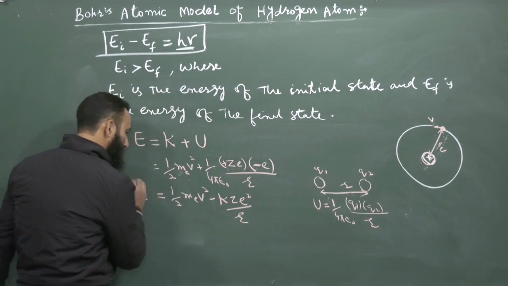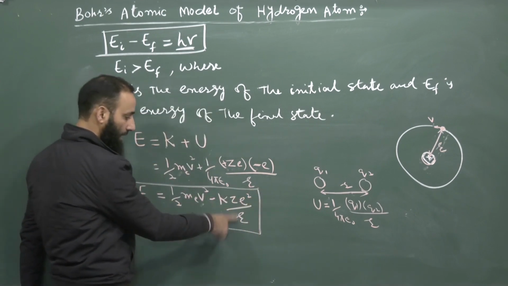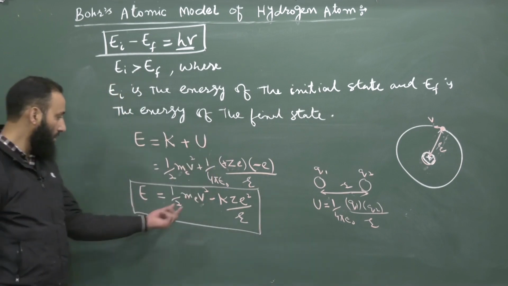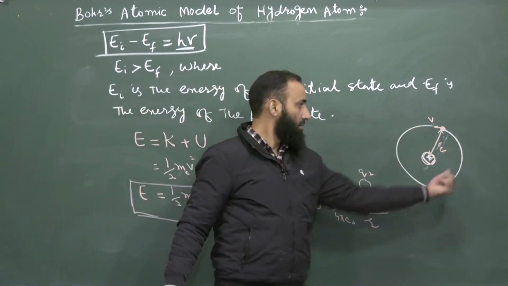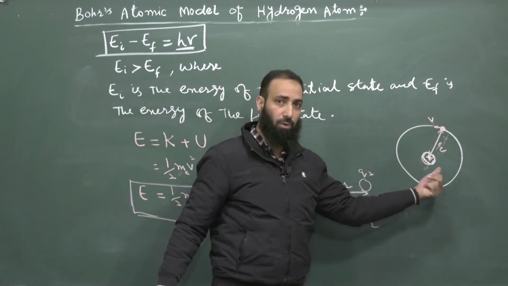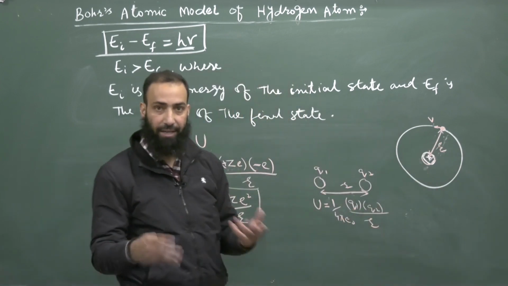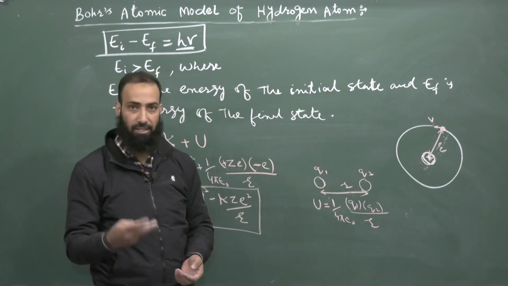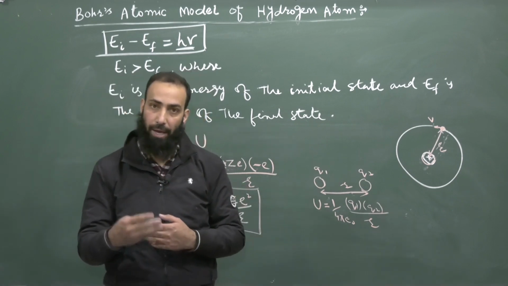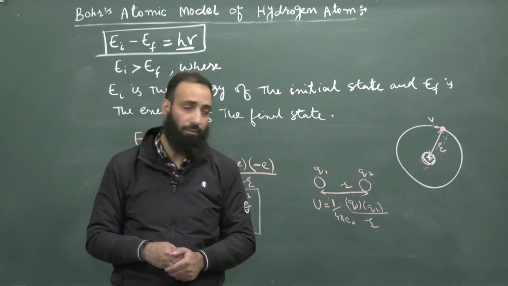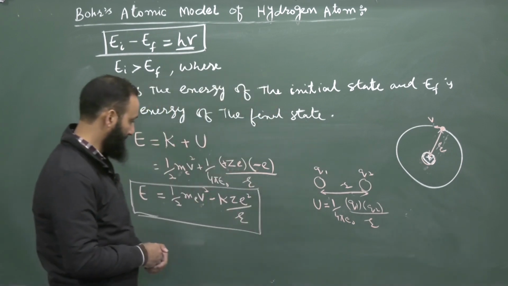Now when we look at this energy expression, there are terms like velocity and radius. So we need to calculate the velocity of the electron in a particular orbit, because as per Bohr's model, there are certain definite, stable states in which the electron exists, corresponding to n equal to 1, n equal to 2, n equal to 3, n equal to 4, a large number of stable states around the nucleus in an atom.